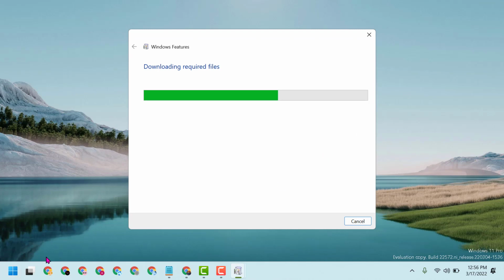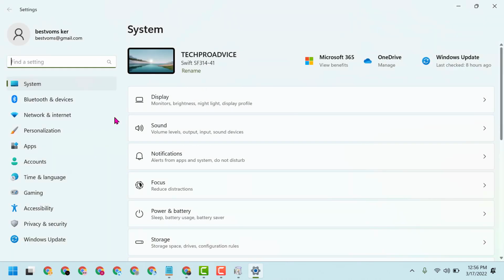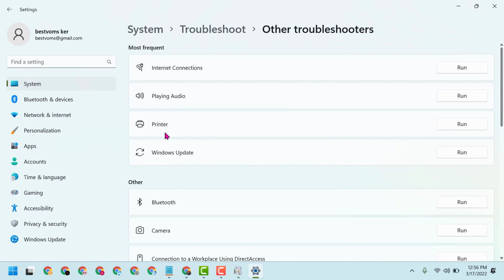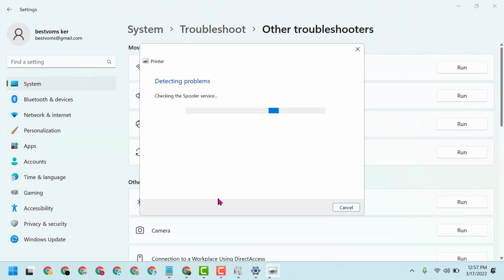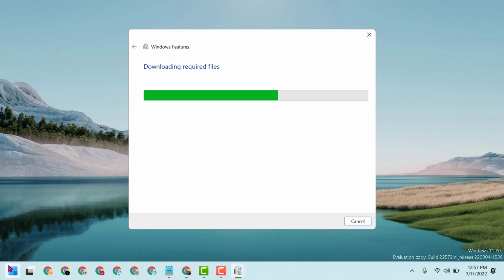If this method does not work, click on start, settings. Now here click on troubleshoot, other troubleshooters. Now underneath printer, click on run. Now follow the suggestions which you see in this display. Hopefully guys, this will resolve some common problems. Once it is complete, close it and restart.